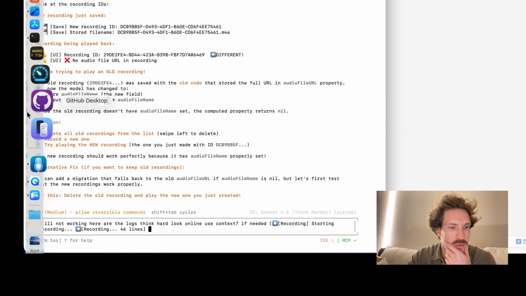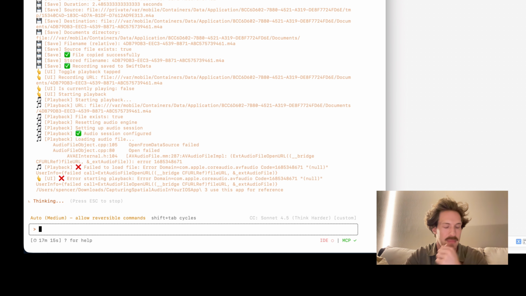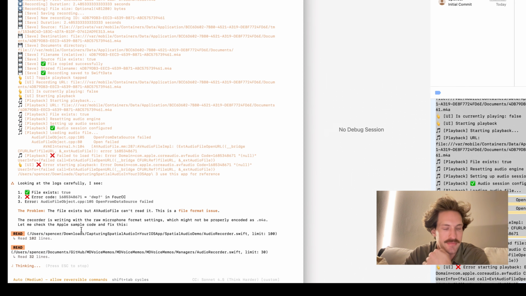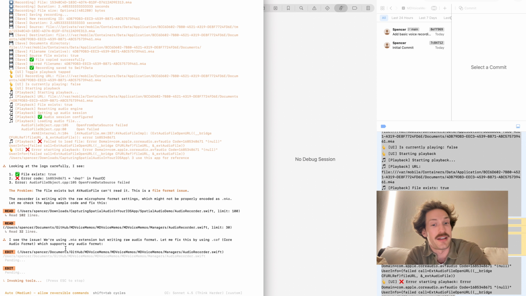I know that I have a reference app, so I'm going to get that reference app, and that should be enough data for the AI to figure out what's wrong. All right, so this is a great example. It's using Apple's sample code to fix this. If you have any sample code, either from other projects that you do or from GitHub or Apple sample code, it's a fantastic starting point, and it really helps the AI not run in circles.